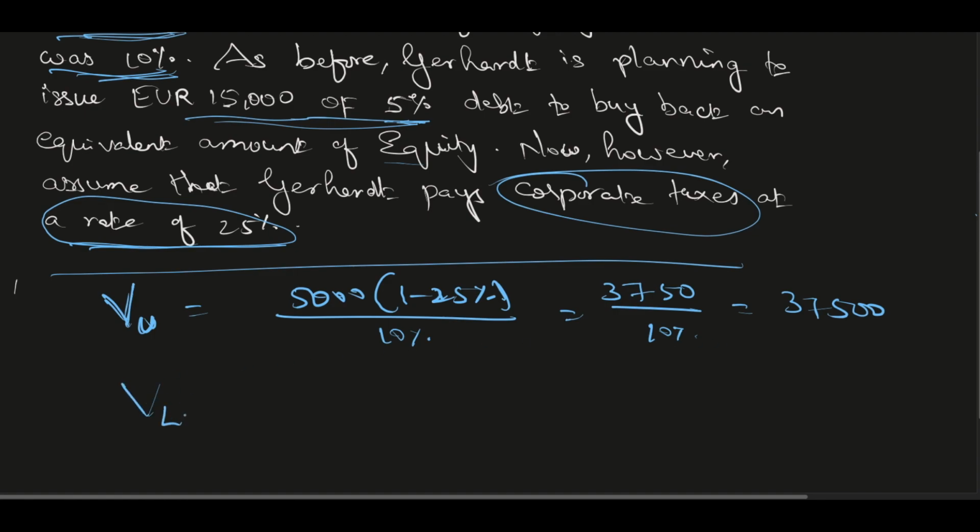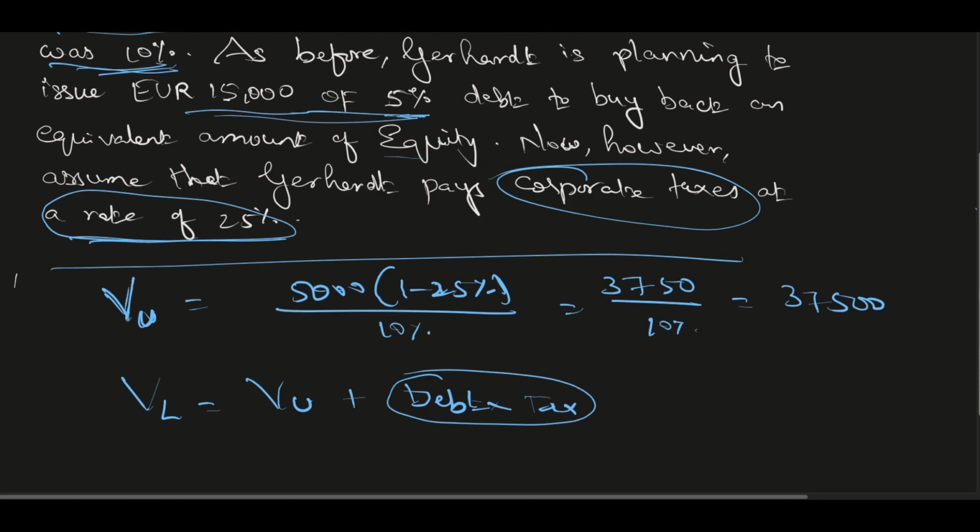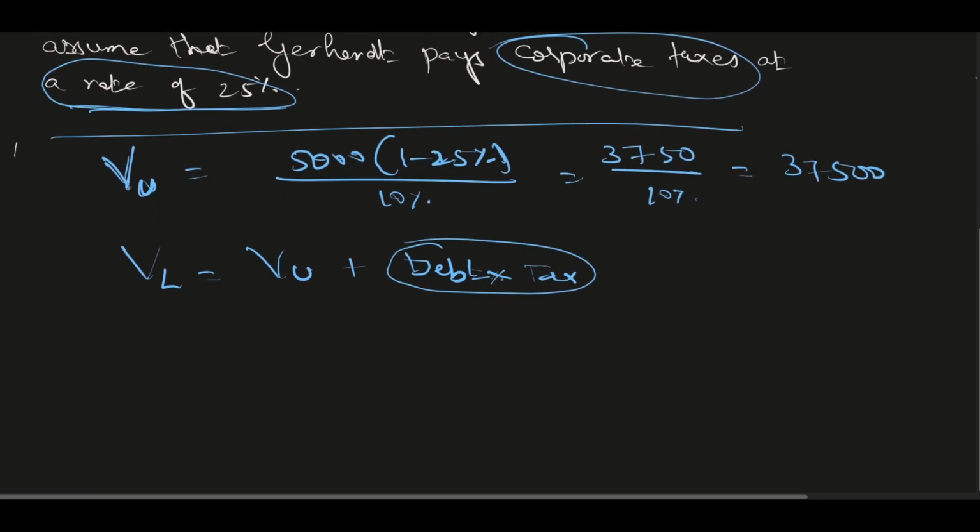Now the value of your levered firm. As per the formula, it is unlevered plus debt into tax. At the moment I'm just taking the formula as it is. After some time I will prove this as well. So right now, what is the levered firm?